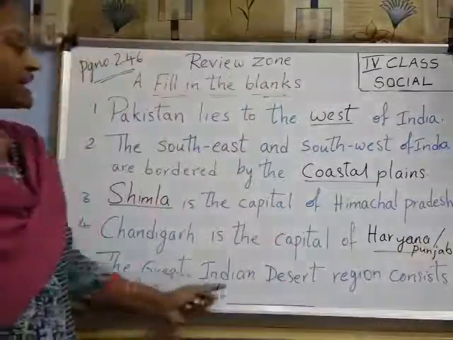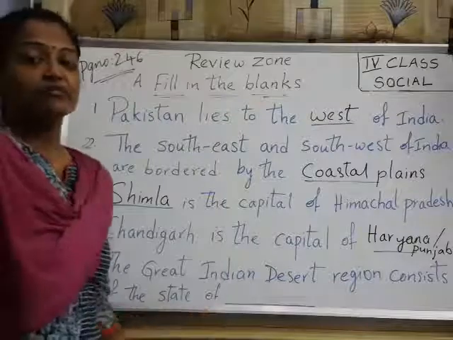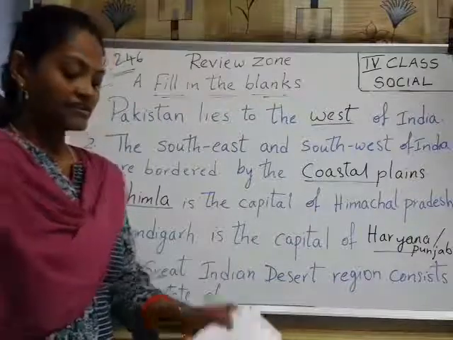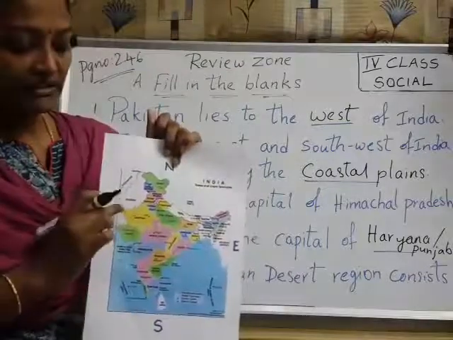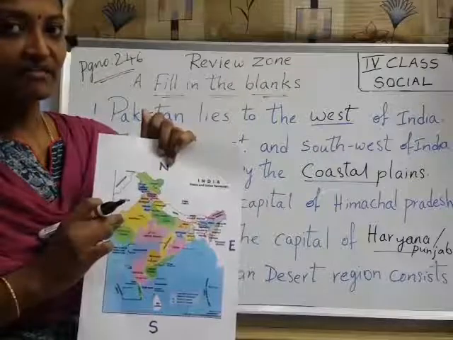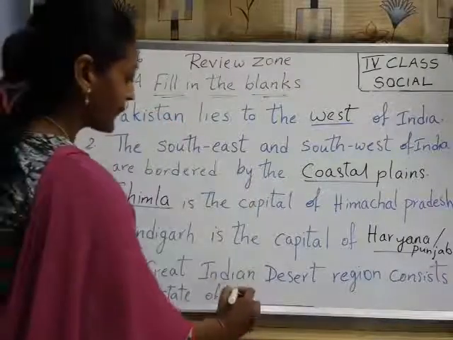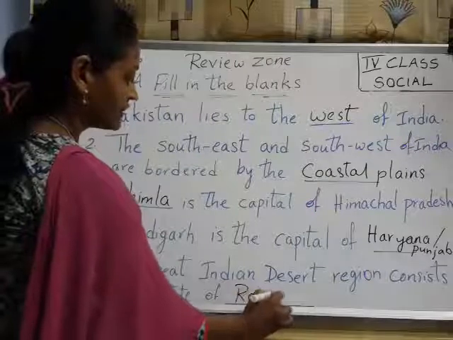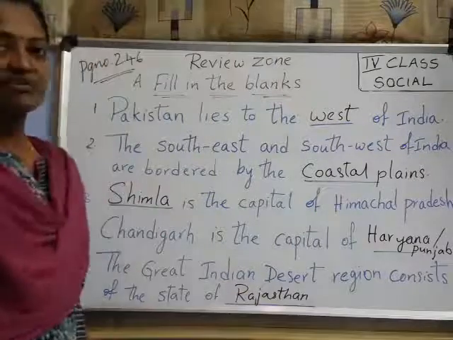Next, the Great Indian Desert region consists of the state of, in which state is the Indian desert there? See here, this is the map. Here the Indian desert is on this side, right? What is this place then? Which state is it? Rajasthan, right? So write down here Rajasthan. Have you understood up to here, children?